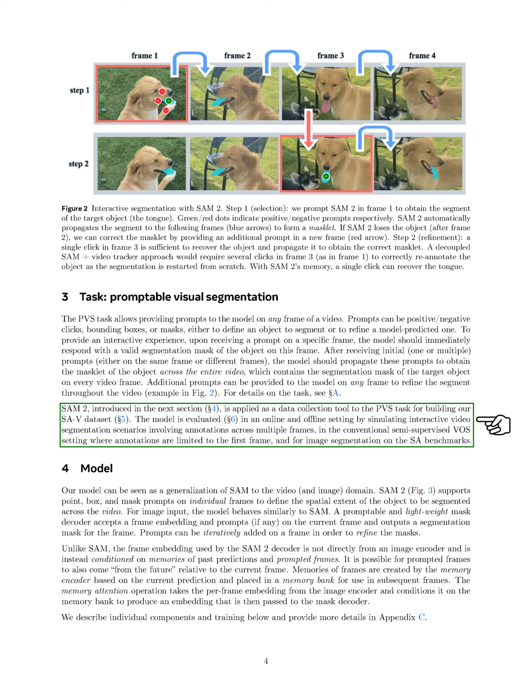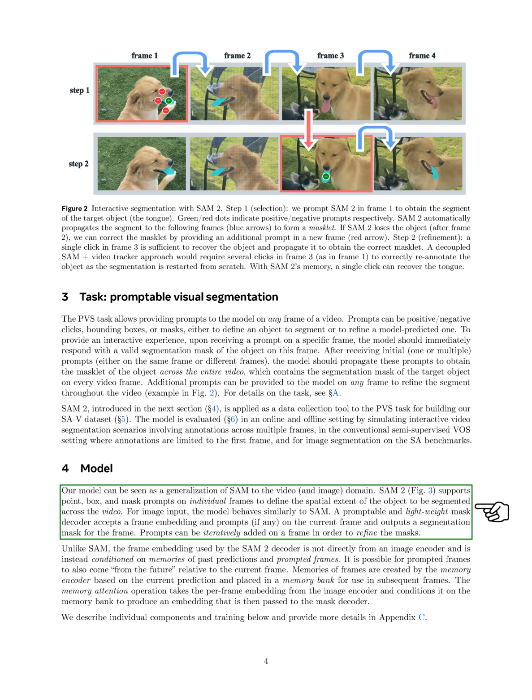We evaluate the model in both online and offline settings by simulating interactive video segmentation scenarios. This includes annotations across multiple frames, following the traditional semi-supervised video object segmentation approach where annotations are limited to the first frame, as well as image segmentation on the SA-23 benchmarks. Our model can be viewed as an extension of SAM to handle both video and image data. SAM 2 supports various types of prompts, point, box, and mask, on individual frames to define the area of the object we want to segment throughout the video.